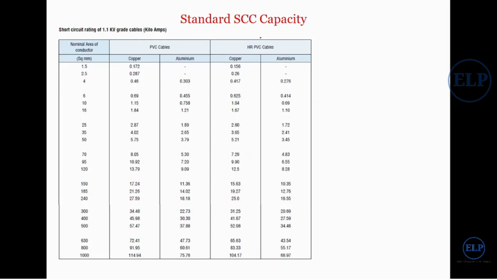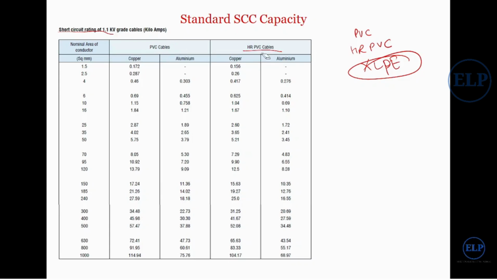Now open your catalog. In that catalog you will find the short circuit capacity rating of 1.1 kV grade cables. Now see here, my manufacturer Jamcap provides two types of cable: one is PVC and HRPVC, and also XLPE. I am using XLPE cable, but in my XLPE catalog they haven't given this short circuit rating.